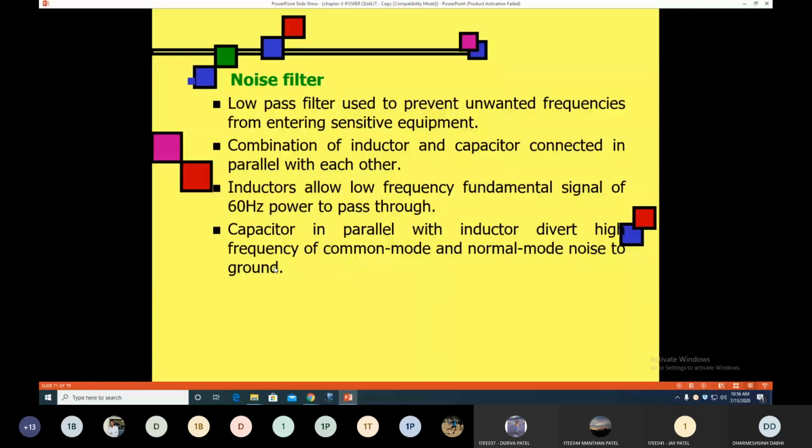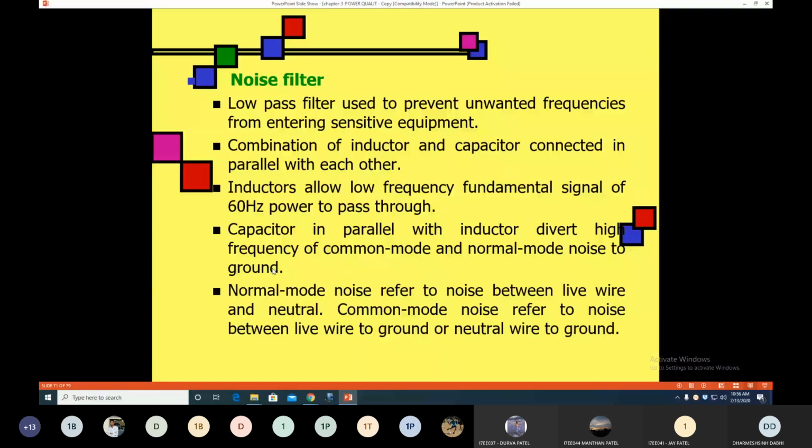Basically, there are two types of noise: common mode noise and normal mode noise. What is normal mode noise? It is noise created between the live wire and the neutral wire. Common mode noise is noise between the live wire and the ground wire, or between the neutral wire and the ground wire. That is the difference between normal mode noise and common mode noise. This type of protection is provided by the capacitor, and the inductor allows the low frequency component. In this way, the noise filter provides protection against any type of noise.